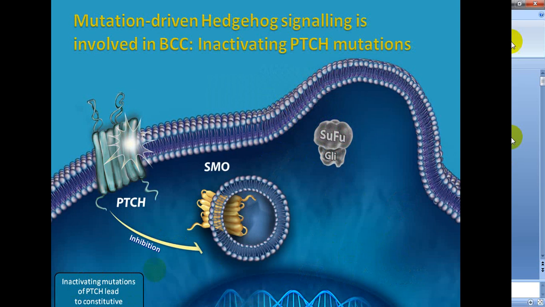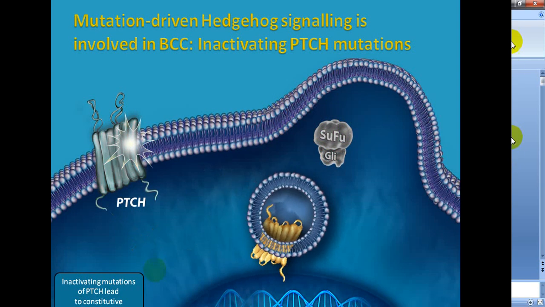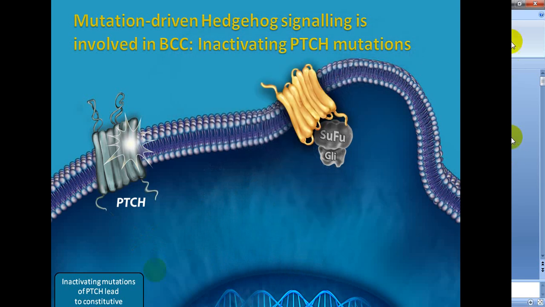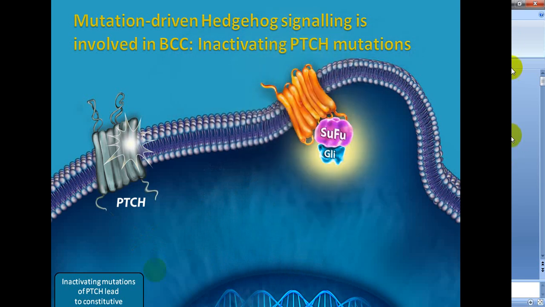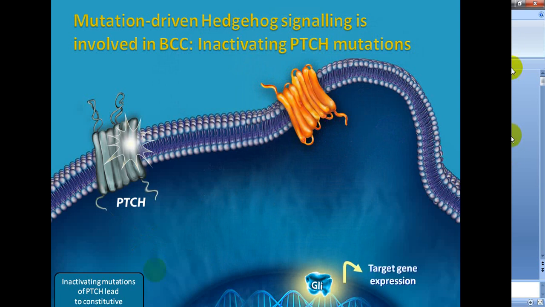Now, this Smoothened gets attached to this SUFU, and this GLI moves inside the nucleus, and there is the expression of this target gene.